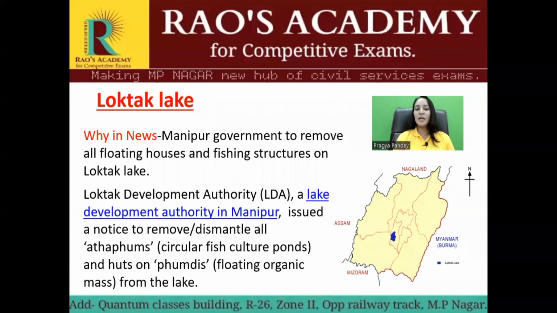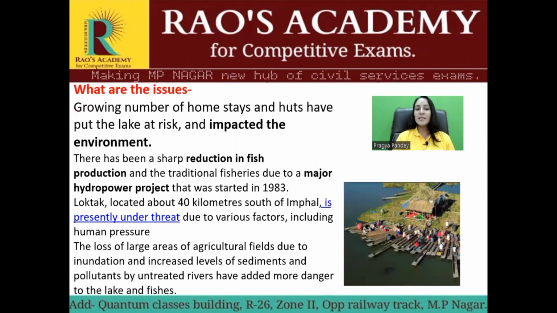The Loktak Development Authority, a lake development authority in Manipur, issued a notice to remove all the earthworms, known as circular fish culture ponds and phumdis, from the lakes. Let's understand the issue. As per the authority, the growing number of homestays and huts have put the lake at risk and impacted the environment. There has been a sharp reduction in fish production as well. Also, presently the area is under threat due to various factors, including human pressure. The loss of large areas of agricultural fields due to inundation and increased levels of sediments and pollutants from untreated rivers have added more danger to the lakes and fish.